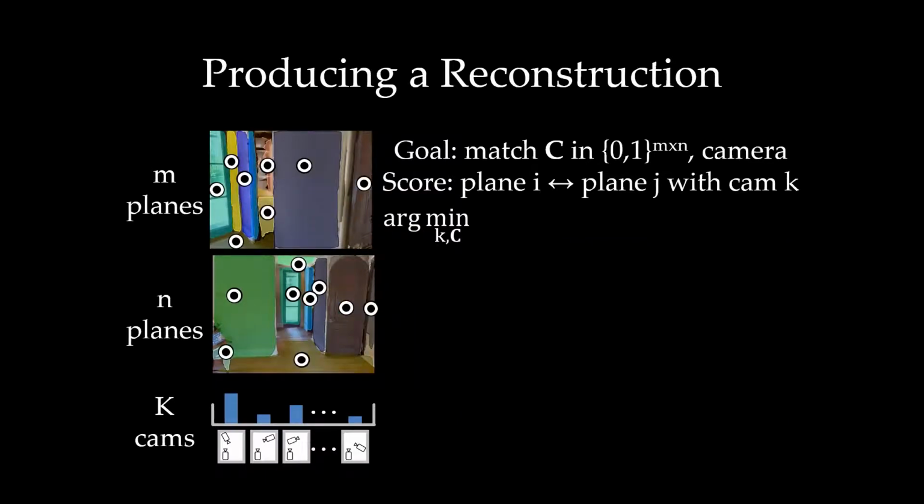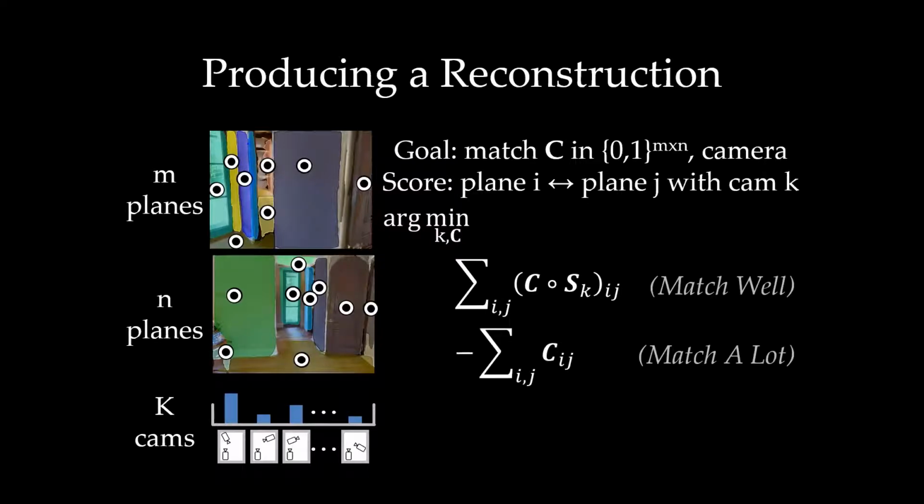The overall objective function contains the match cost, which is the dot product between the score matrix and the match matrix. We also combine it with two regularizing terms. One rewards matching objects, and the other penalizes unlikely cameras.